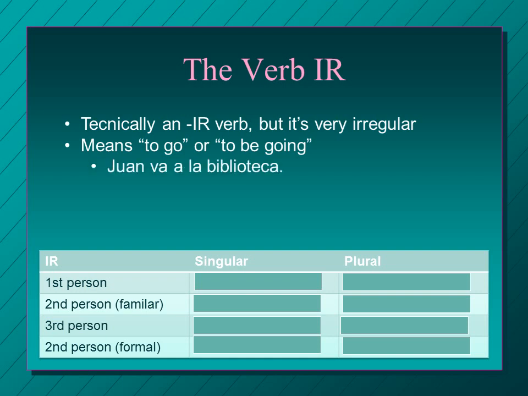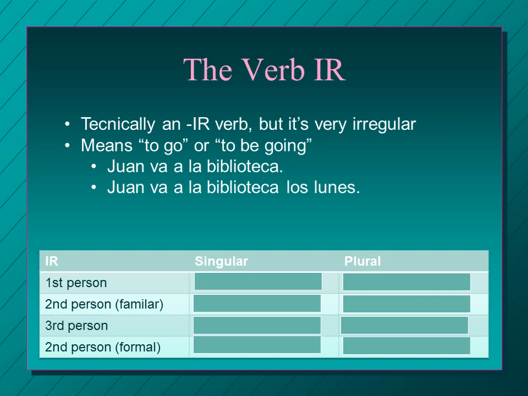For example, Juan va a la biblioteca. Juan is going to the library. Juan va a la biblioteca los lunes. He goes to the library on Mondays. So in English, we would use different tenses for that. He's going there now, or he goes there on Mondays. In Spanish, you would just say va. You'd use the same word in both.